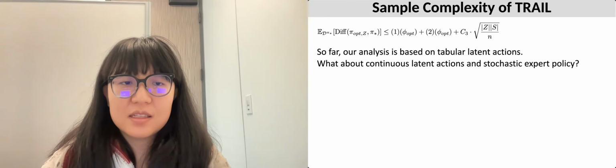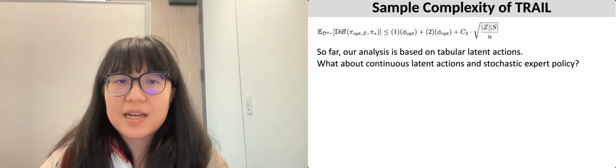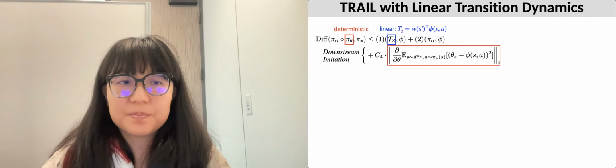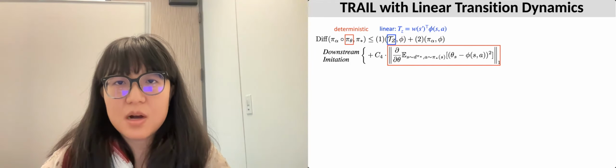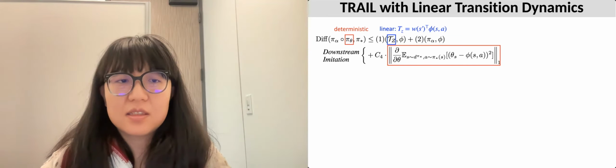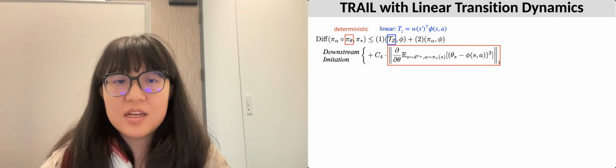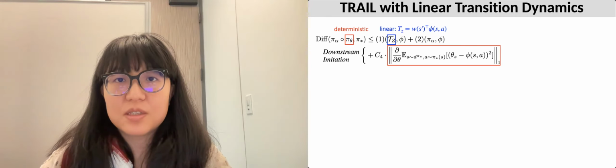This analysis is for when the latent actions are discrete. What about continuous latent actions and stochastic expert policies? Well, we show that TRAIL's upper bound also holds in continuous latent action space, under the assumption that the transition model is linear. Furthermore, we show that a deterministic latent action is sufficient to model any stochastic expert policies under this linear dynamics model assumption.